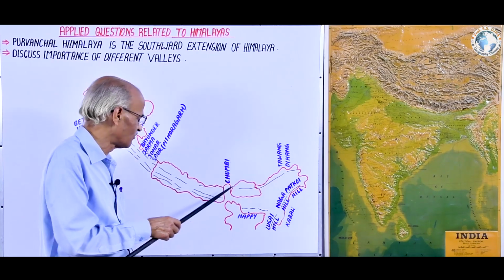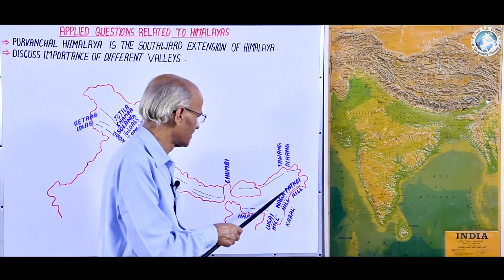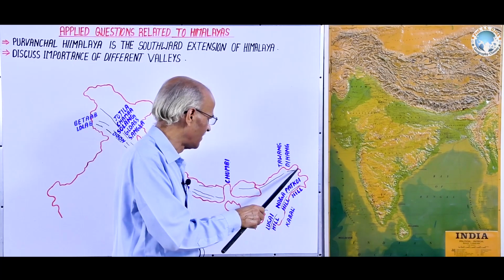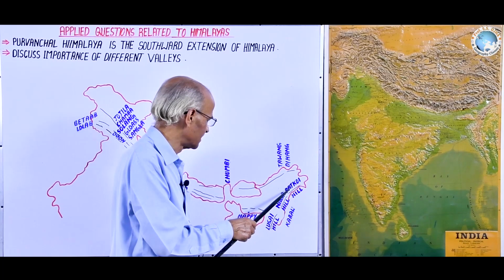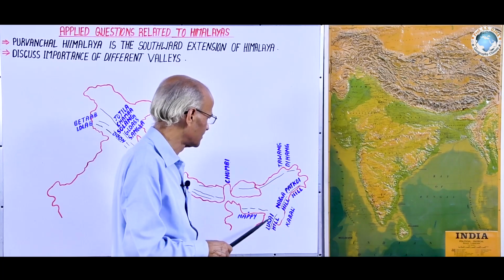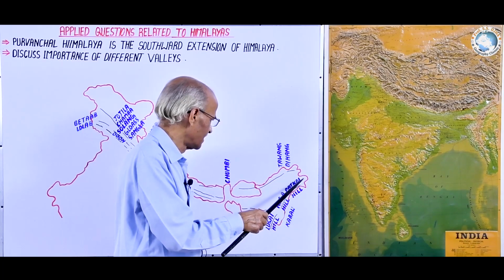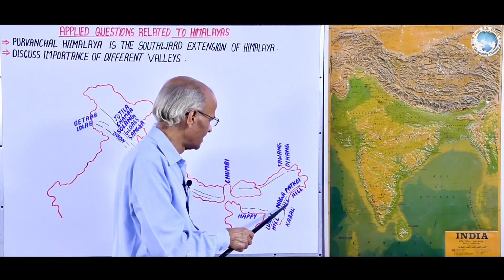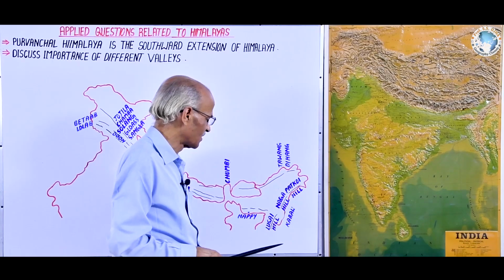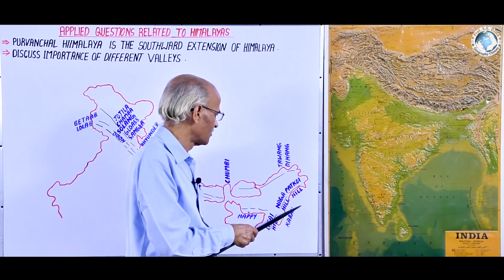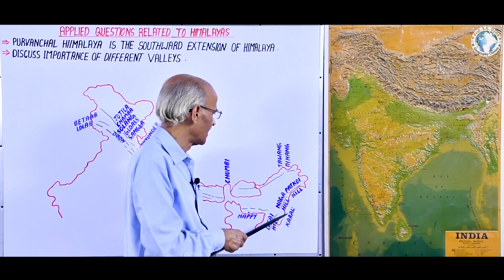The same is found in the Purvanchal Himalayas also, because these three ranges have bent south in these eastern states. That's why the Greater Himalayan range extends in the Purvanchal Himalaya in the easternmost position adjacent to Myanmar, to the west of the Kabaw Valley.